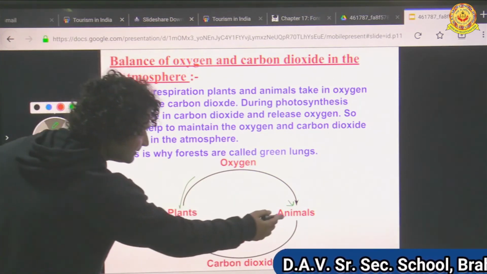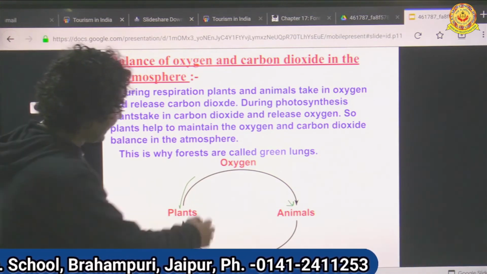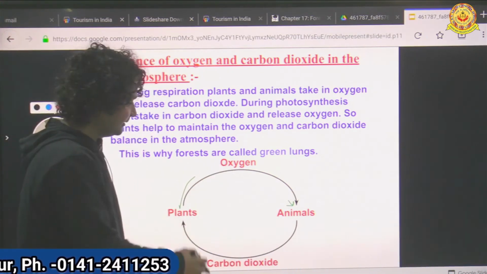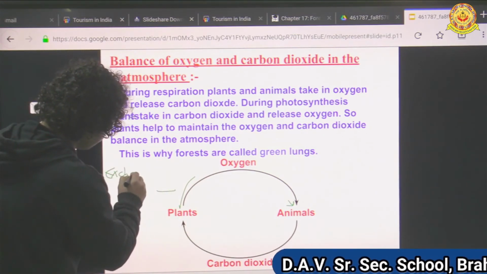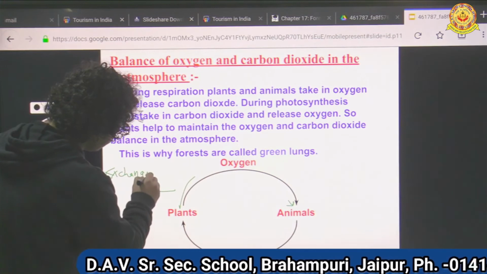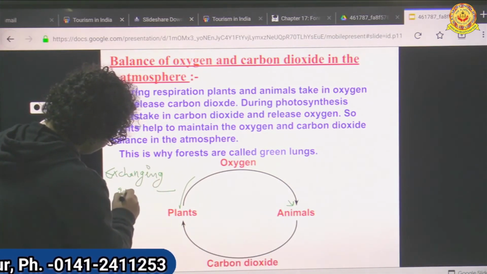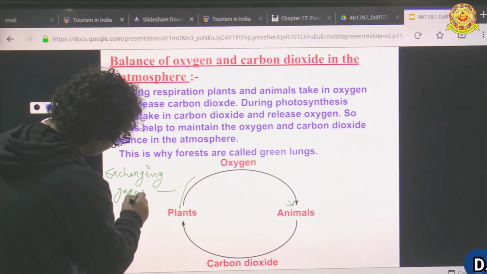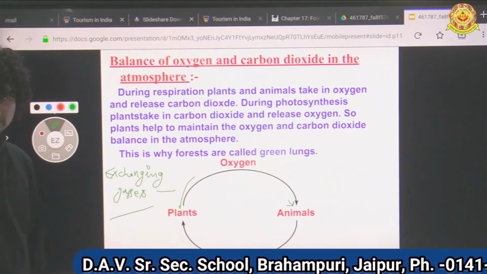And animals release carbon dioxide. Okay, they are exchanging their gases. We are exchanging gases. Okay.